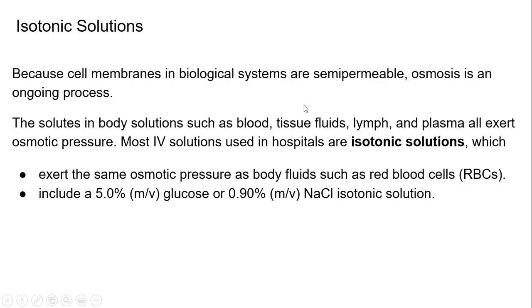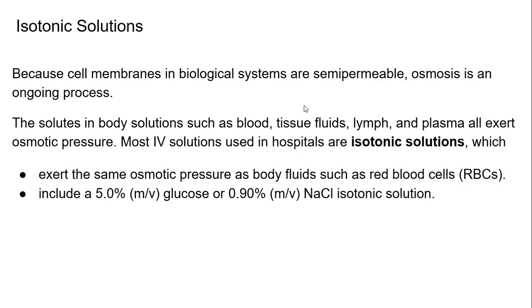Isotonic solutions. Because cell membranes in biological systems are semi-permeable, osmosis is an ongoing process. In our bodies, we have solutions, and all these solutions have osmotic pressure, so they control the rate of what's going in and out. This is what we call isotonic solutions. They match.